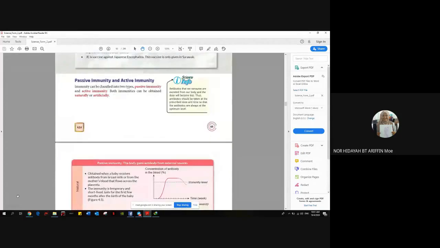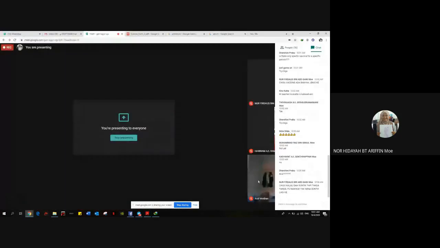Okay, so kita, sekejap cikgu check dekat sini. Okay, cikgu kalau dah suntik tapi tak ada tanda, itu maksudnya tak kena suntik lagi ke?